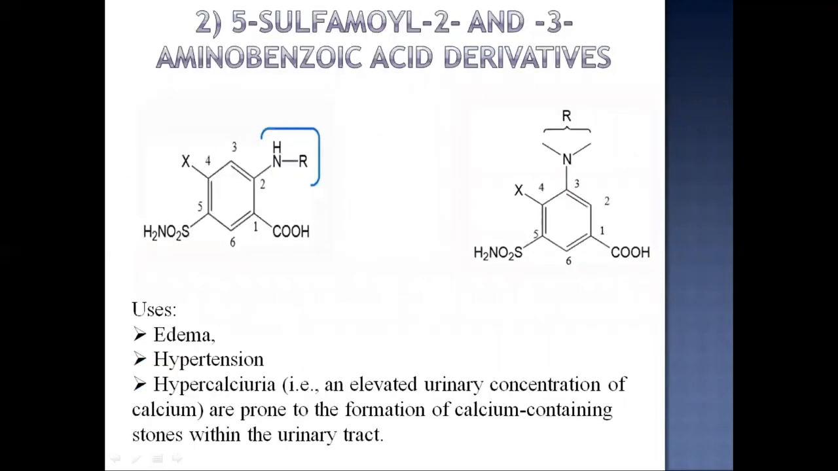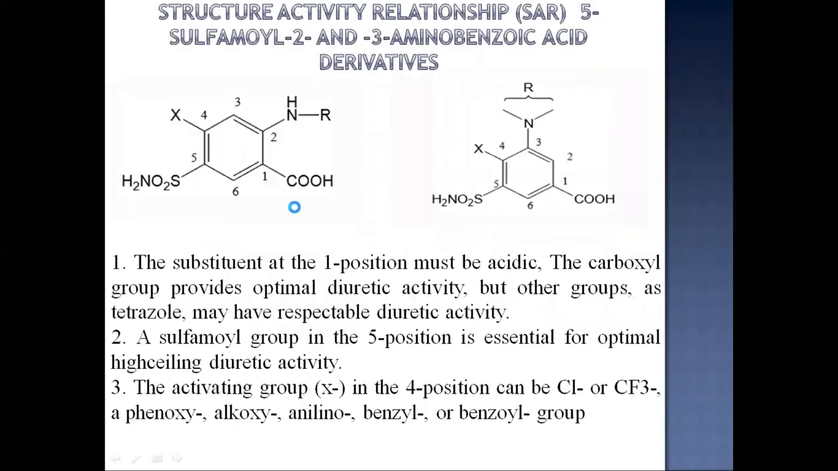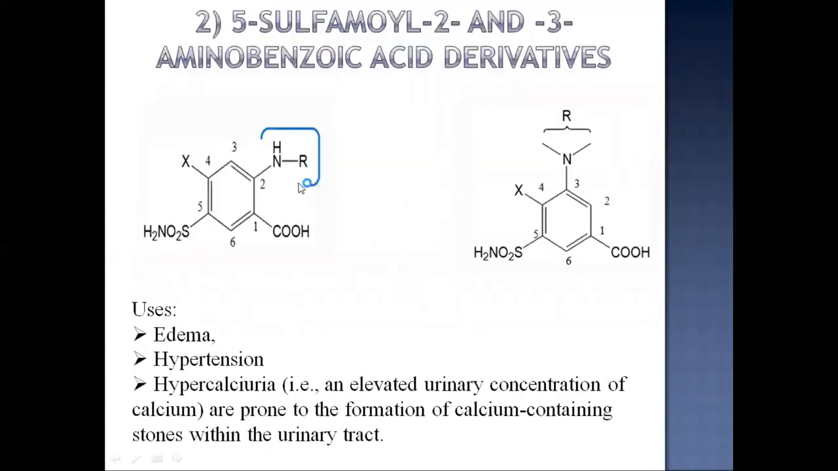The second class in this type of diuretics is the 5-sulfamoyl 2 and 3 aminobenzoic acid derivatives. Here you can see 2 aminobenzoic means the second position, and this third position of the 5-sulfamoyl aminobenzoic acid are the substitutions which are active in diuretic activity. These are used in edema, hypertension, and hypercalciuria, that is, an elevated urinary concentration of calcium, where patients are prone to the formation of calcium containing stones within the urinary tract.